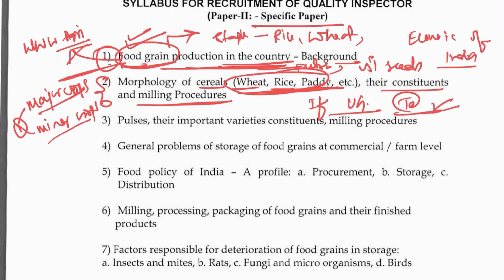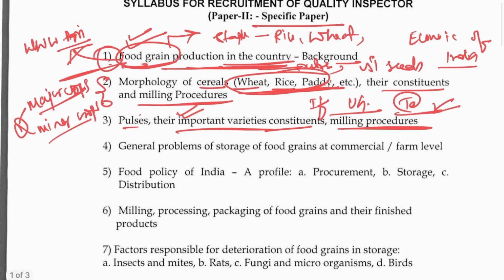Pulses, their important varieties, constituents and milling procedures. Then again on pulses, you should know which are the highest yielding varieties and the different types of pulses. What is the major important pulse in this region in Karnataka?